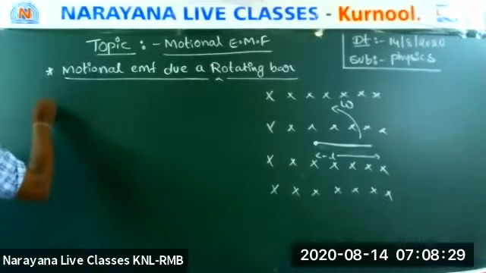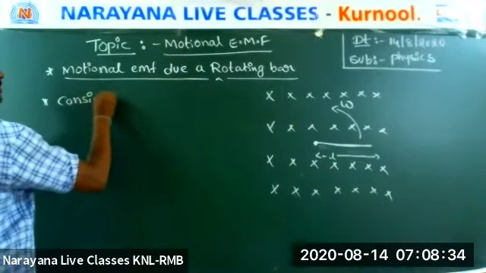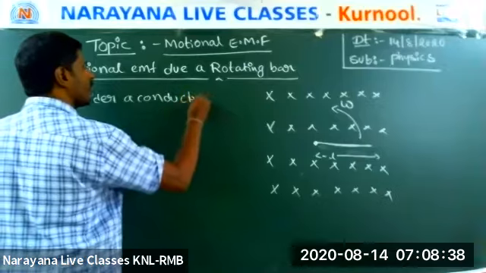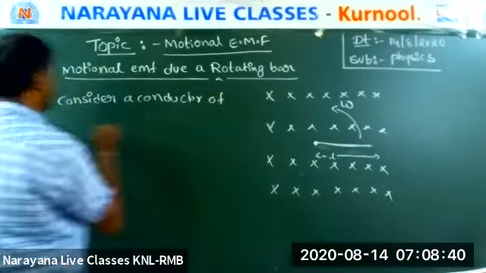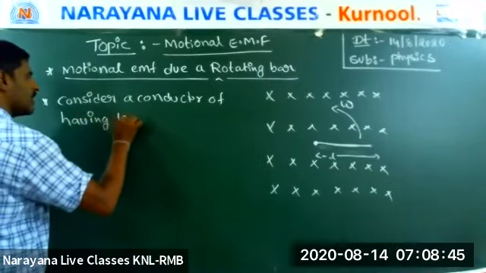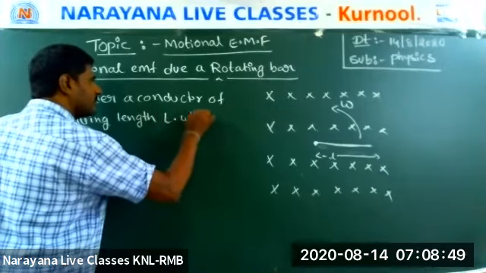First I write here. Consider a conductor of length L, which is fixed at one end.